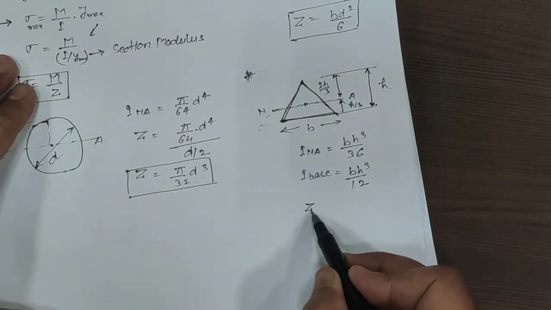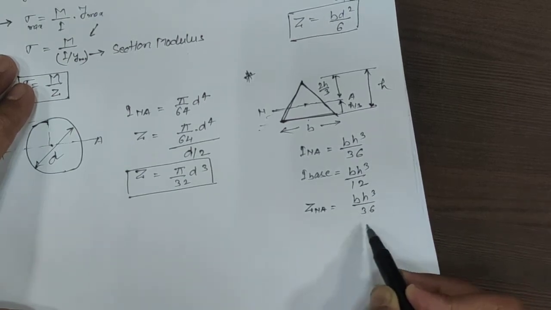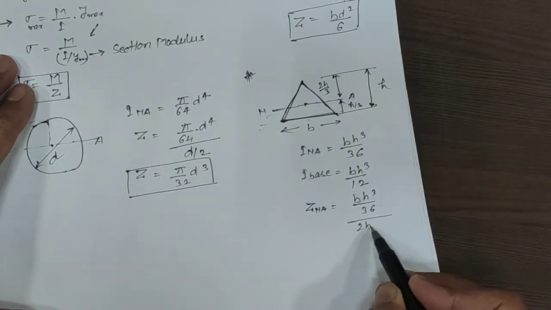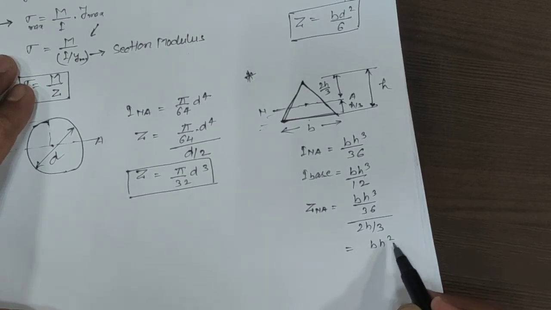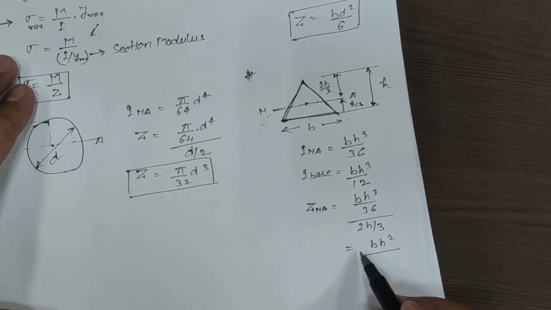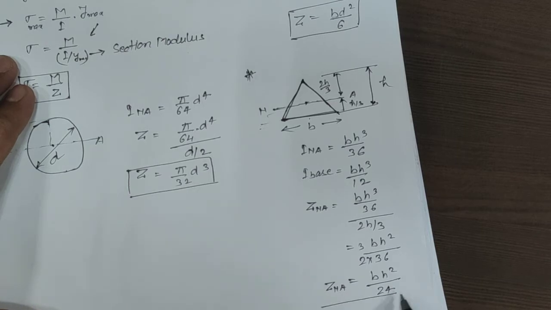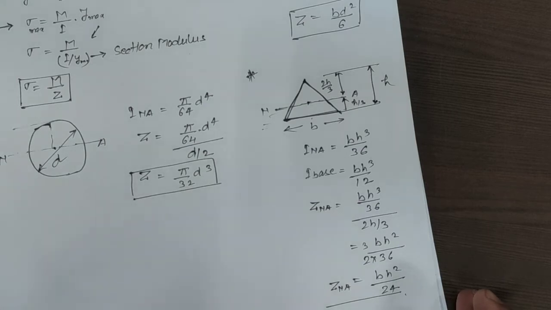Then Z about the neutral axis is equal to b h cube divided by 36, divided by this h value, which will be equal to the maximum distance, 2h by 3. So, this value will be 2h by 3. Then we will have b h square divided by 3 into 2 into 36, which means b h square divided by 24. Okay. So, by using this concept we can calculate moment of inertia and section modulus corresponding to any given cross